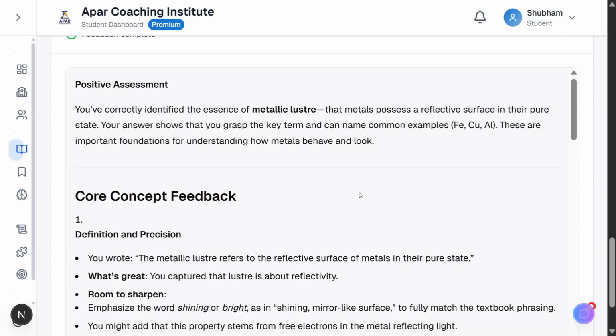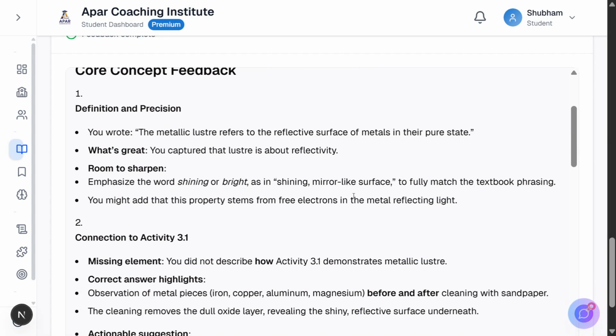This positive opening builds confidence before addressing gaps. The feedback then moves to core concept feedback with a section on definition and precision. It quotes your exact words. The metallic luster refers to the reflective surface of metals in their pure state. Then it breaks down what's great: you captured that luster is about reflectivity.